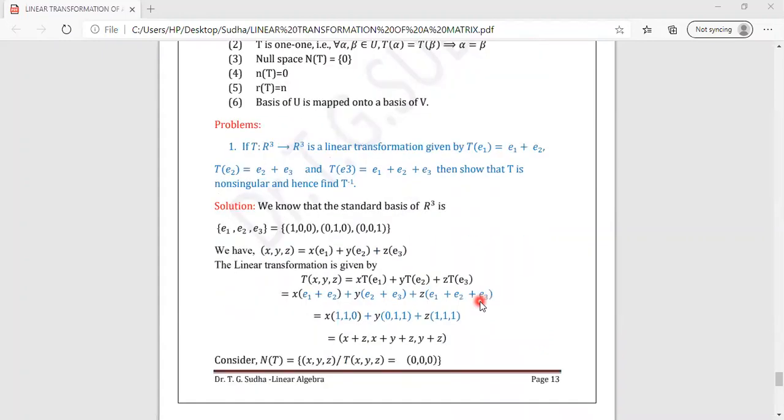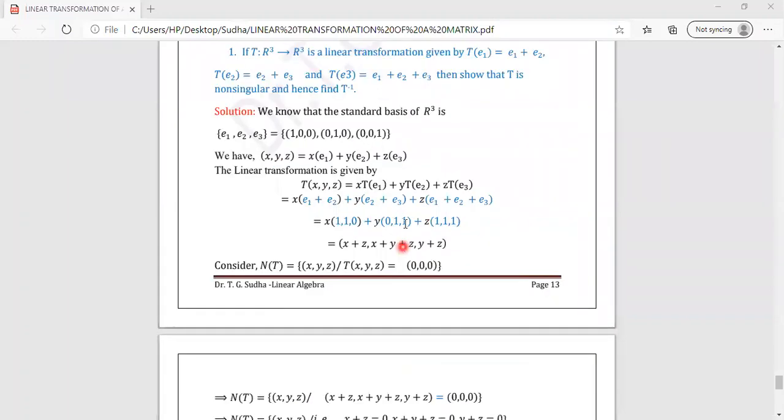And there is a simple problem on this. I'll discuss only one problem here. If T from R cube to R cube is a linear transformation given by T of E1 is equal to E1 plus E2, T of E2 is equal to E2 plus E3, and T of E3 is equal to E1 plus E2 plus E3, then show that T is non-singular and hence find T inverse. We know that the standard basis of R cube is E1, E2, E3, given by 1, 0, 0, 0, 1, 0, 0, 0, 1.